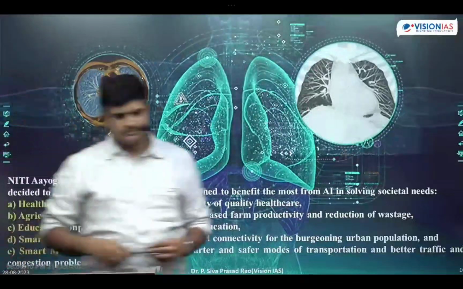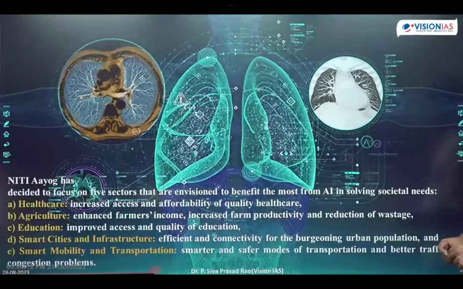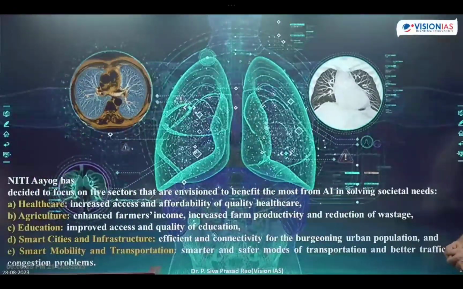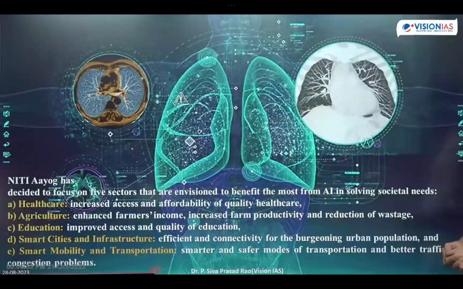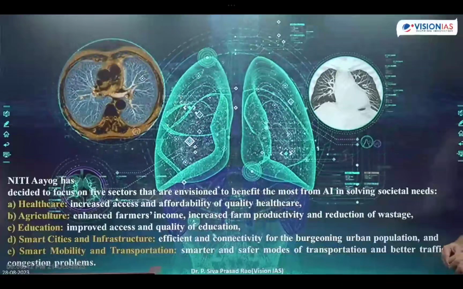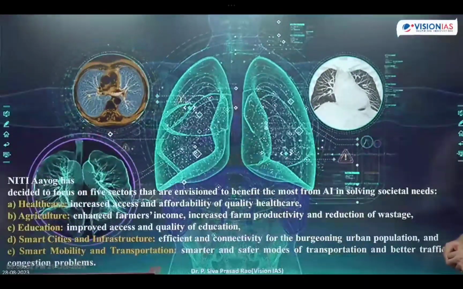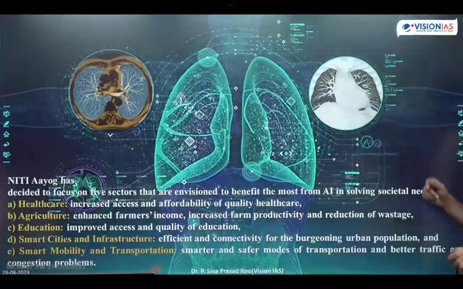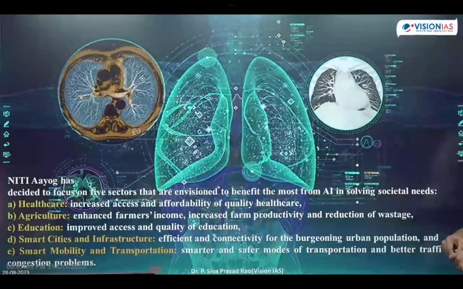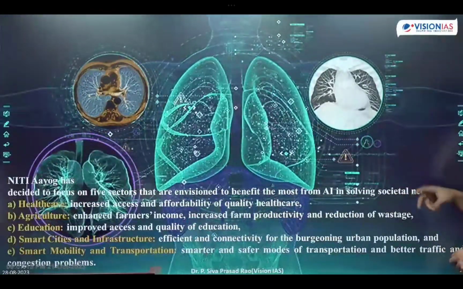One is the health sector. Next one is agriculture. Next one is education. Next one is smart cities and infrastructure. Next one is smart mobility and transport. We have written smart cities and infrastructure; in the bracket, write smart industries. Like this, we are focusing on 5 sectors, students.